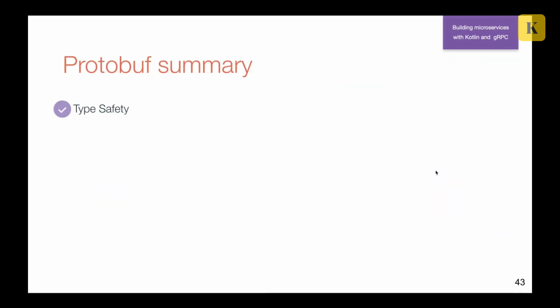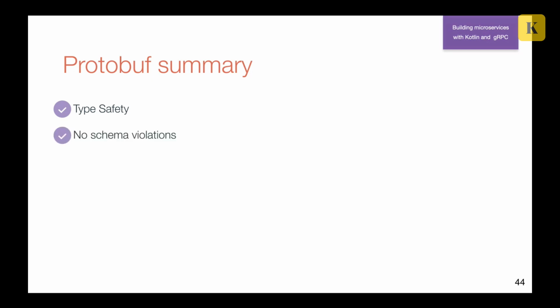So let's summarize a little bit about Protobuf. First of all, if we are talking about Java, Scala, Kotlin, it will be type safe, because you will operate with these messages as with data classes, with classes in Kotlin or Java. And as far as we have static typing in Kotlin, we'll have no problem there. So if you try to make some mistake, you'll have a compile time error.